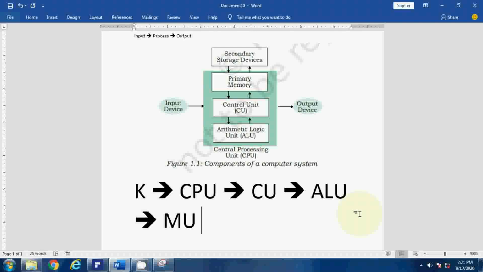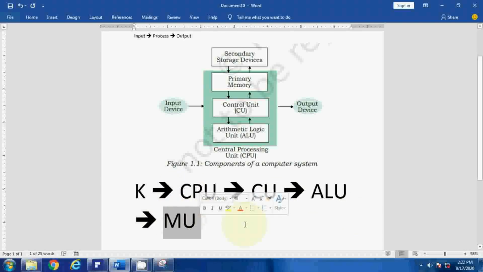Primary memory means temporary memory only, and secondary memory means permanent memory. So it works like this, and when it is saved to memory, it comes to you on the screen. Whatever you are watching on the screen of the computer is stored in the memory unit, in primary memory only, and then it is stored to secondary memory. So whenever you need it, you can open it and work on it.